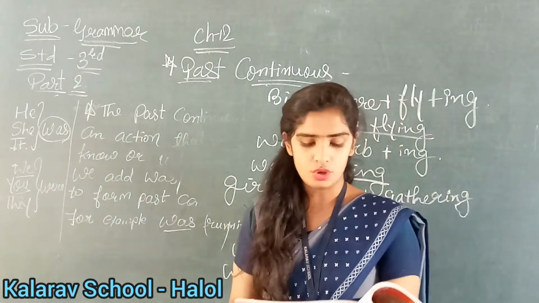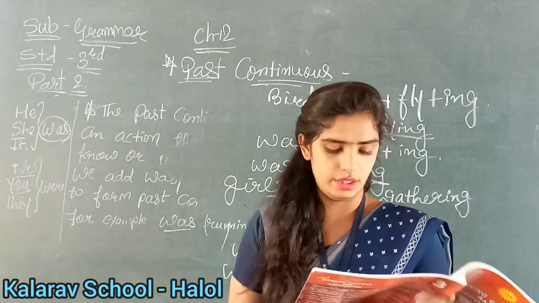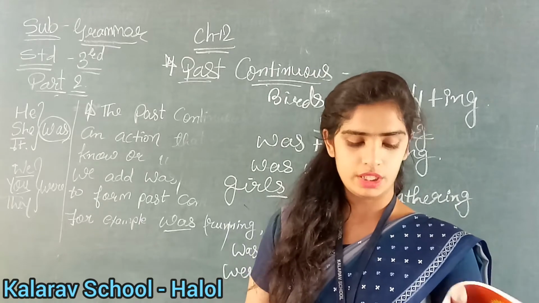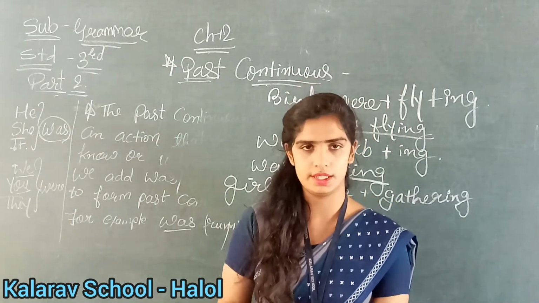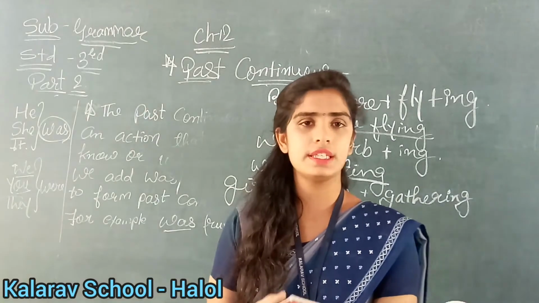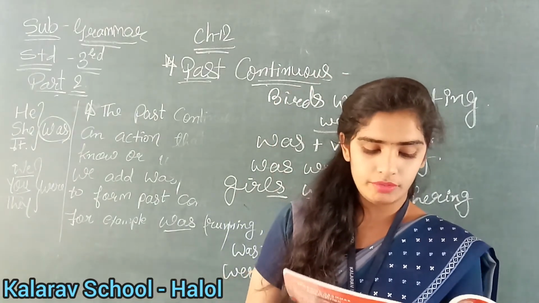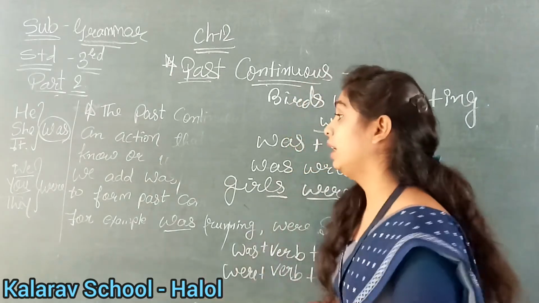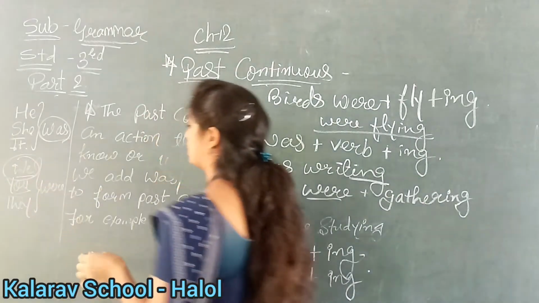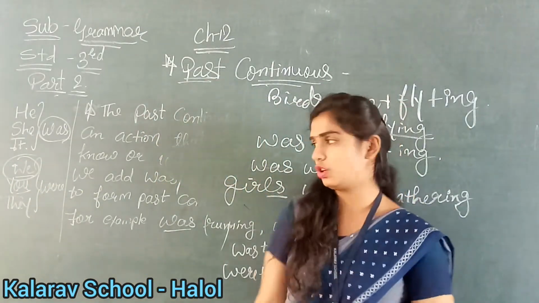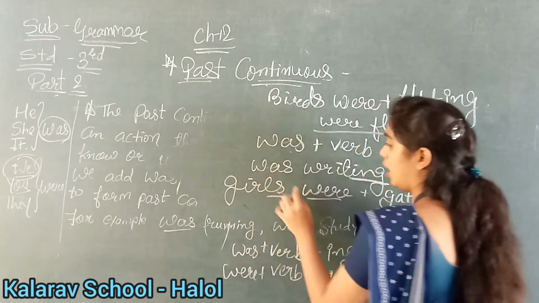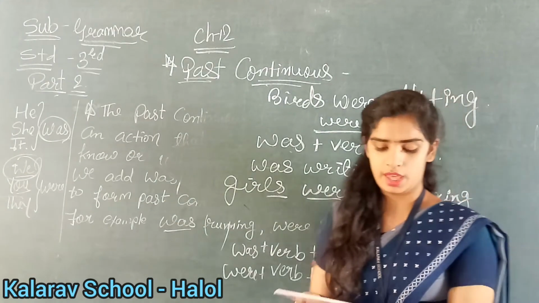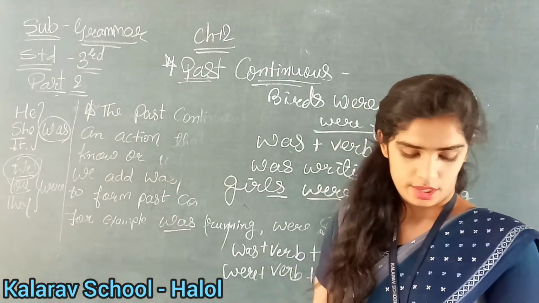Now see fifth number. The doorbell blank but no one answered. Was ringing and were ringing. So what will come? Was or were? It will come was. Why? Because only one doorbell is there. Okay? So you will circle was ringing. Understood? Now sixth number. We blank when they arrived. Was sleeping and were sleeping. Now tell me, here it is again we. We means so many people, more than two people we are talking about. Okay? So it will be were, and what is the verb? Come on, tell me. Were sleeping. Understood? Okay.